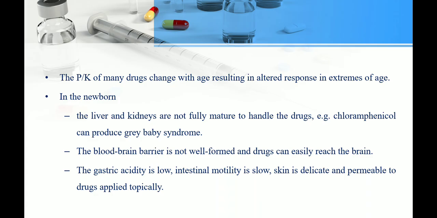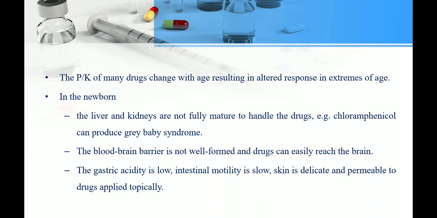That's why, for example, chloramphenicol can produce gray baby syndrome in children, but not in adults. Another thing is that the blood-brain barrier is not well formed, so drugs can easily reach the brain in the newborn and cause toxicity. And gastric acidity is low, and intestinal motility is low in the newborn.